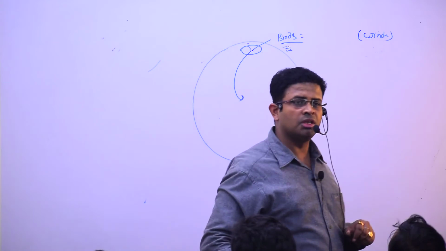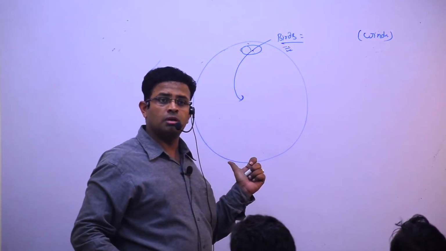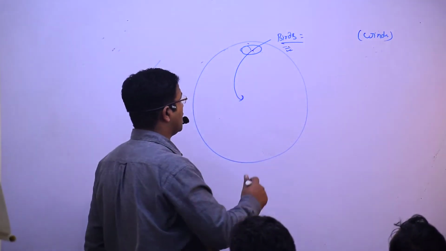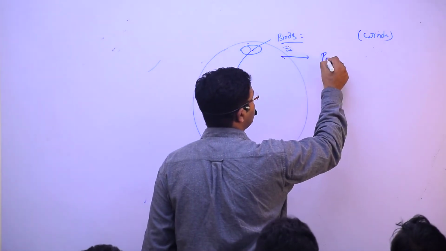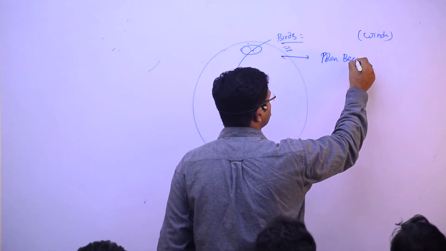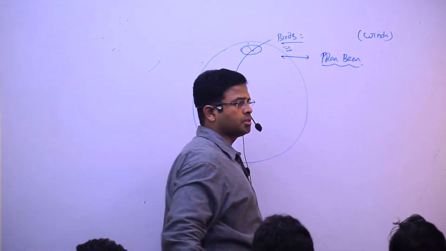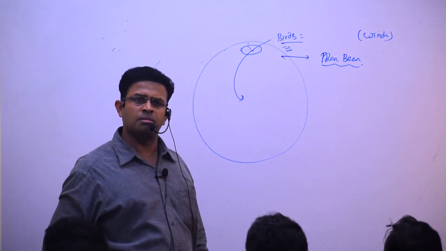Understood? So there is no thermoregulation. Another example, in the same region, the tundra, who is there? The polar bear. He is also not able to regulate thermally.